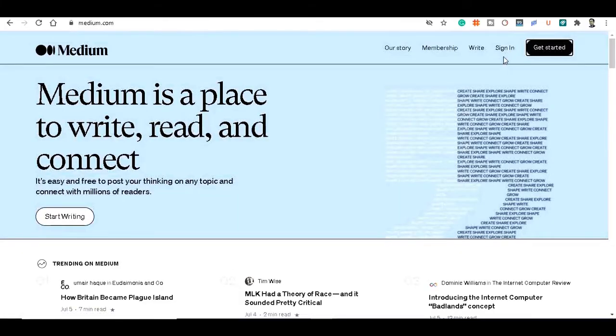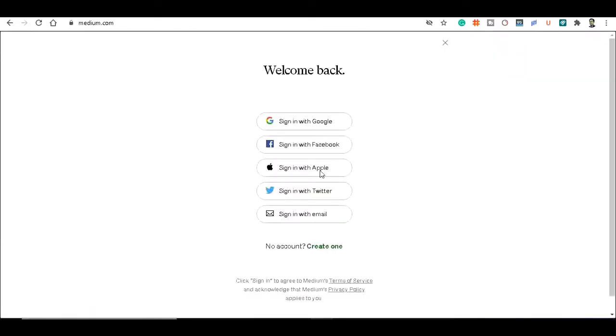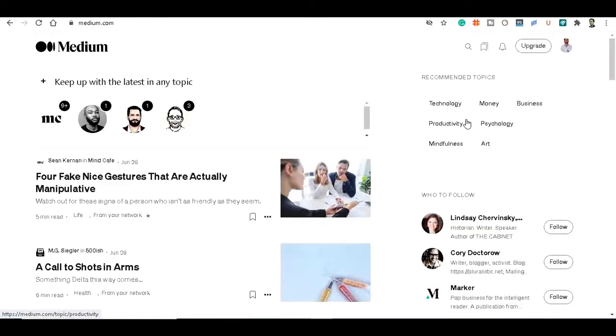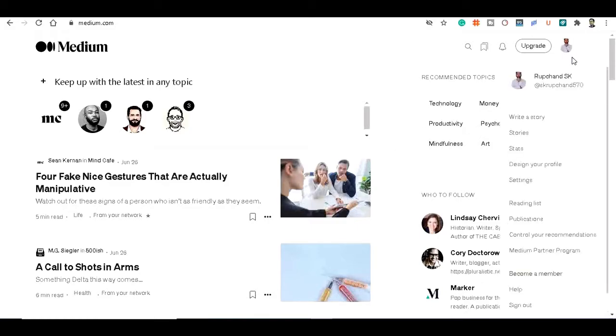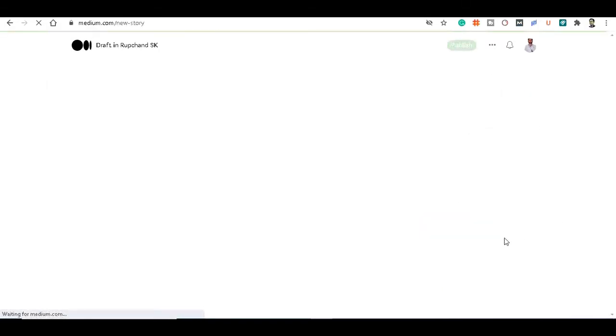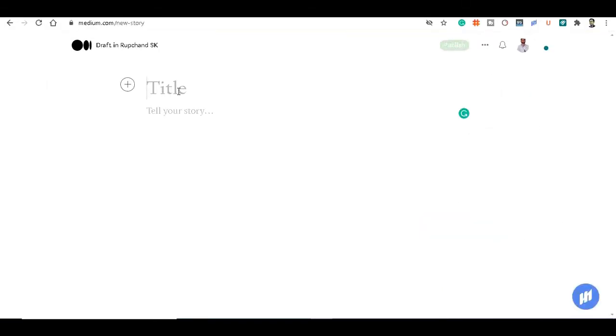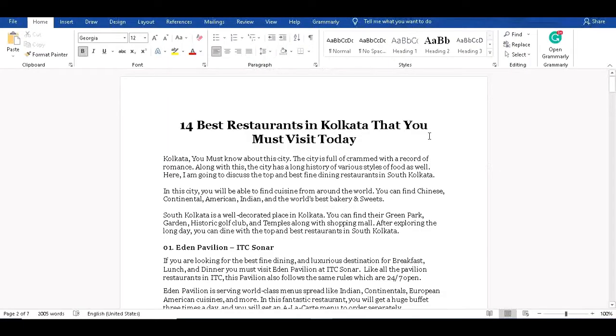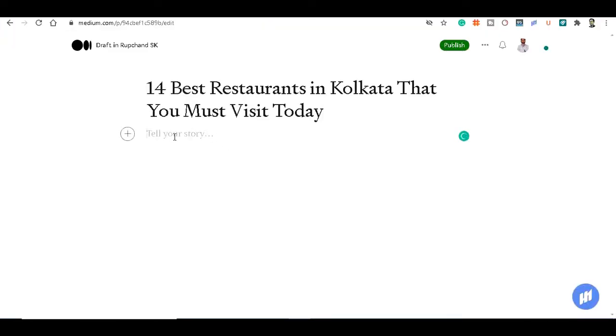So let's sign in, because I have already created an account on Medium. So let's click sign in and sign in with Google. So friends, I have signed in to my Medium account. So to do guest posting on this site, you have to click your profile, and here you can see write a story. So click write a story, and from here you have to start writing your blog post. So in this section you have to give your headline, which is this is the one. So let's copy this headline and paste it there, and after that you have to start writing your content.